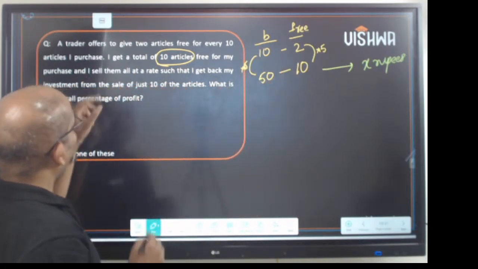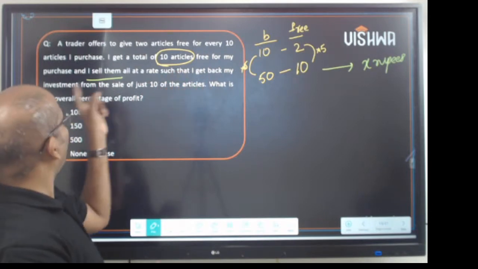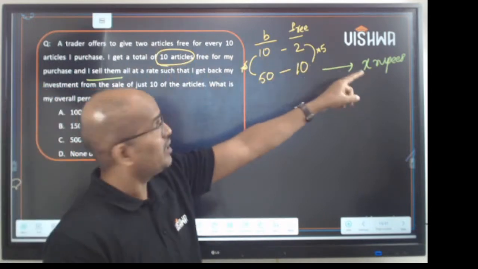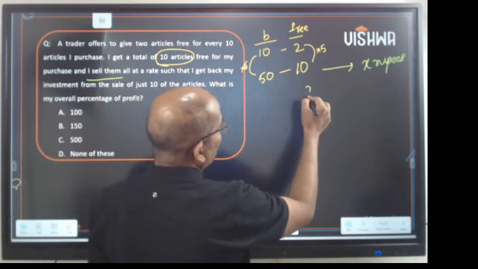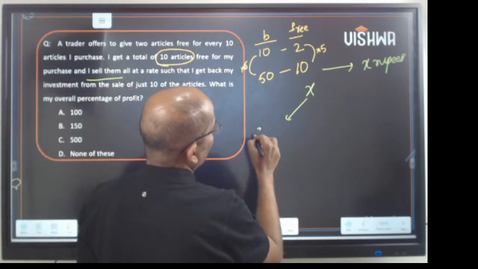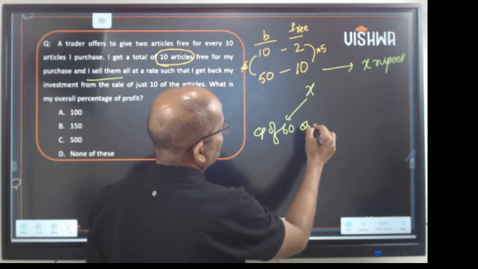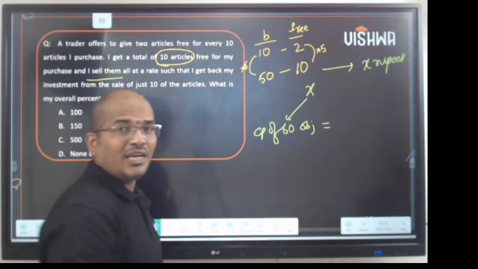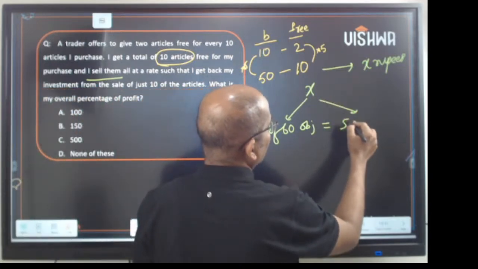And he sells them at a rate such that he gets back the money, the investment of just 10 articles. It means that for X rupees he got 60 objects. Now he brought back his X rupees by selling only 10 objects.